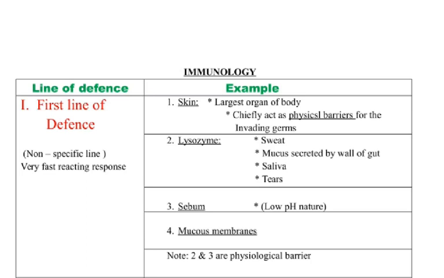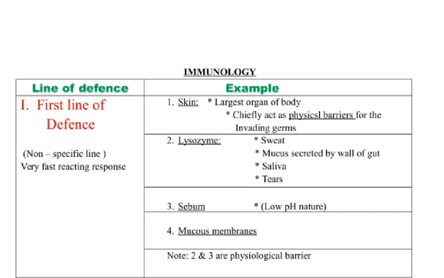In the case of the first line of defense, we already said this is a non-specific line but a very fast reacting response. Examples: skin, which is the largest organ of our body, chiefly acts as a physical barrier, meaning it just stops the microbes. Invading germs are going to be stopped by this particular skin. All over the body we have skin, the largest organ of the body. It stops the microbe. This we say is a physical method of stopping, so we call such a barrier a physical barrier.